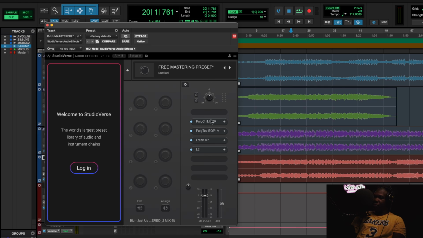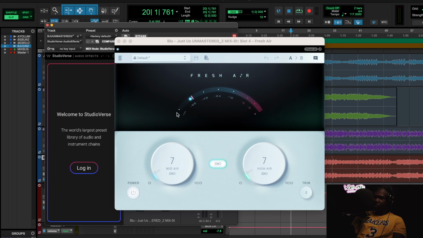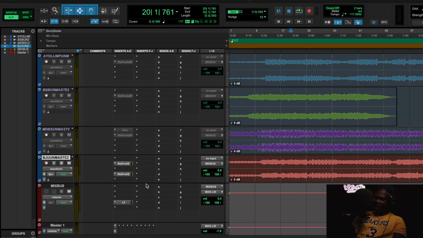Okay, so this is the free mastering preset. I think we've seen me use this a million times, but it's still a dope setup that I've used for many years on many mixes. You always see Fairchild with the Puig Tree, because I understand the saturation curve.